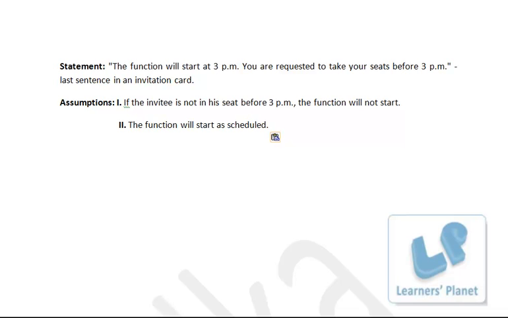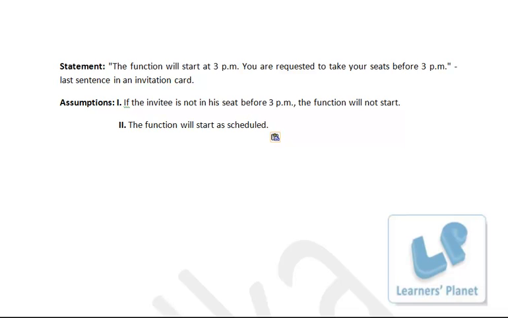Statement: the function will start at 3 p.m. You are requested to take your seats before 3 p.m. Last sentence in an invitation card. Okay, that's a very general statement in any invitation card. Now the first assumption: if the invitee is not in his seat before 3 p.m., the function will not start. So this is a very generalized statement, and it's almost there on all invitation cards. They just give you a time when you have to be there at the premises, right? So this is a very generalized statement.